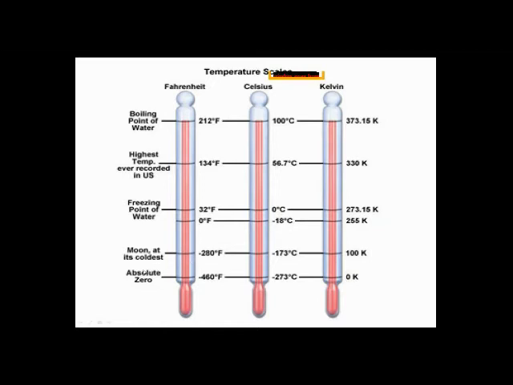After that, the moon at its coldest: the coldest value is minus 280 degrees Fahrenheit, minus 173 degrees centigrade, and 100 Kelvin. Absolute zero in Fahrenheit is minus 460 degrees Fahrenheit, while in Celsius it is minus 273 degrees Celsius, and in Kelvin it is 0 Kelvin.